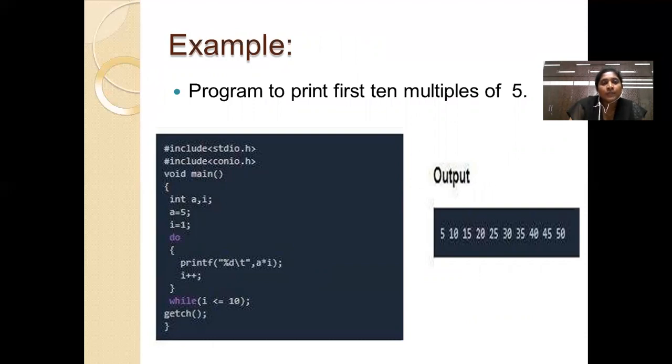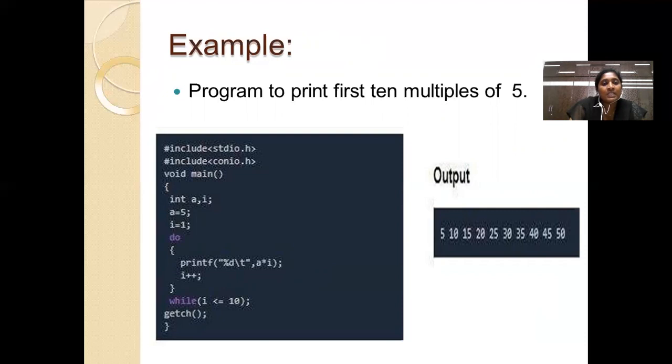Here is an example to print the first 10 multiples of 5. Here a is initialized to 5 and the iterating variable i is initialized to 1. So it starts with i, which means 5 into 1, so 5 will be printed as the output first, and next the i value will be updated, incremented, and it becomes 2.